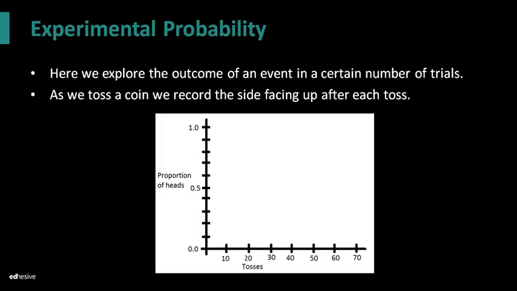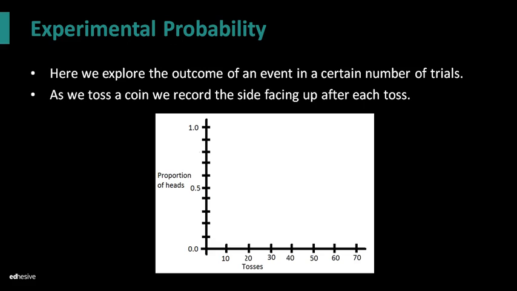All right, so we have 2 different types of probabilities, and the first type is experimental probability. The easiest way of understanding experimental probability is you actually do it. Experimental probability is you sit there and you actually flip that coin, you roll that die, you start picking out marbles. So here we explore the outcome of an event in a certain number of trials. As we toss a coin, we record the side facing up after each toss.